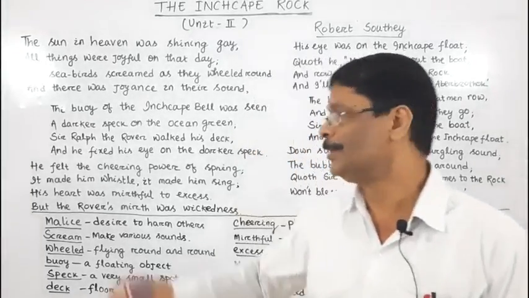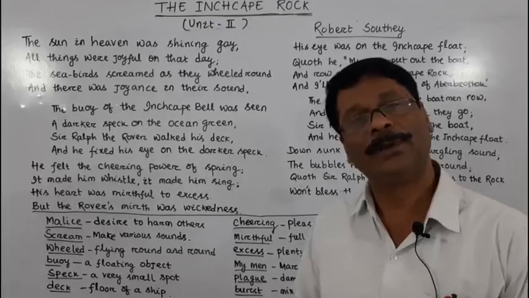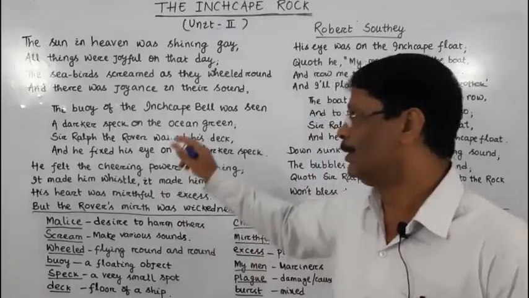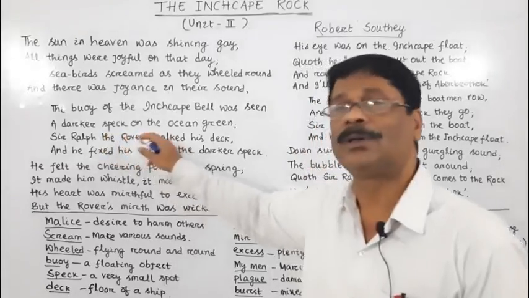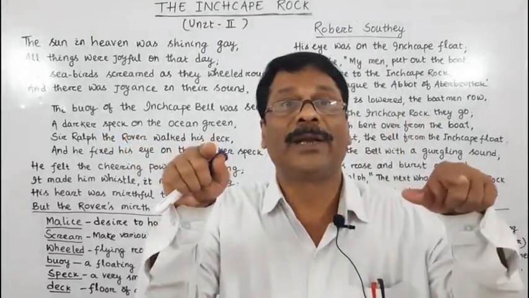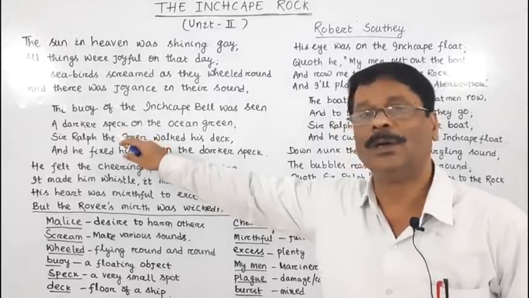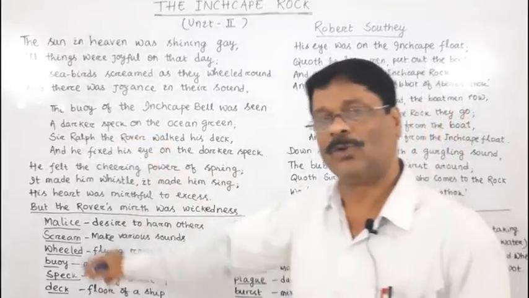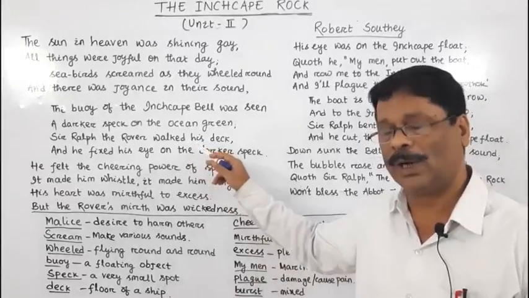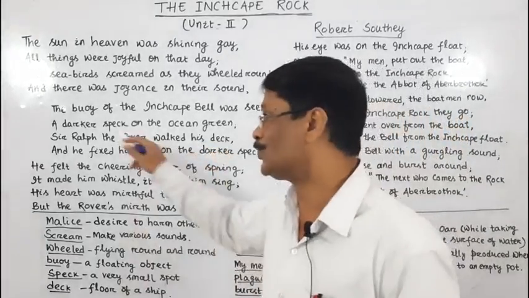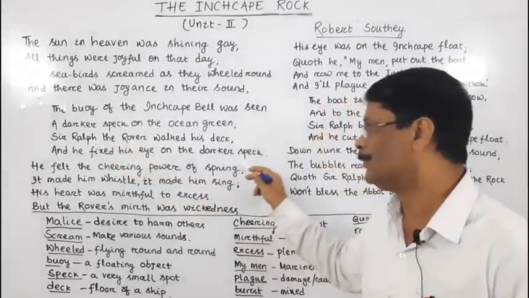While walking on the deck of his ship, he could see that darker spot on the ocean green, and he fixed his eyes on that darker speck.